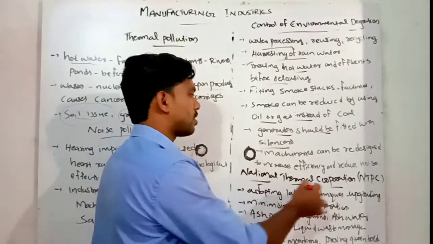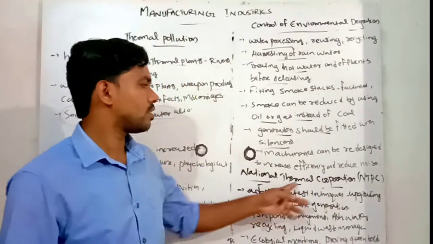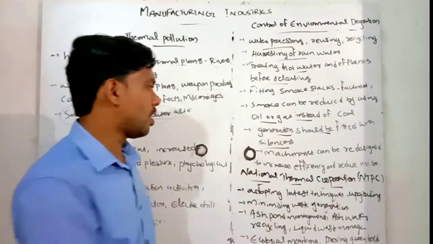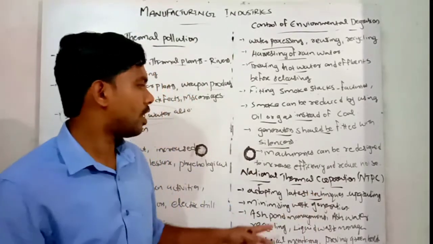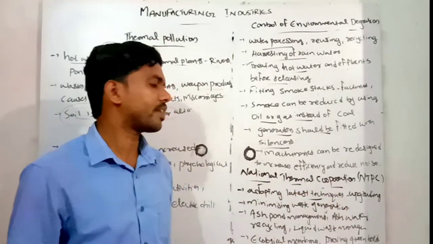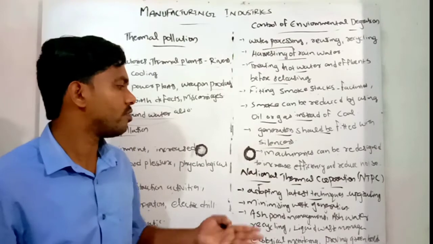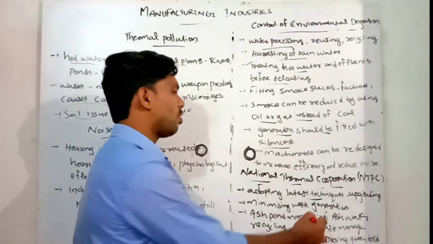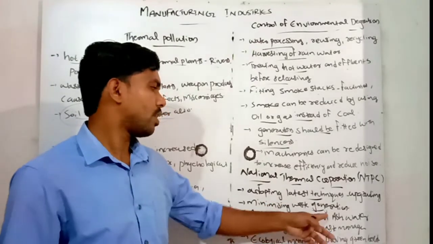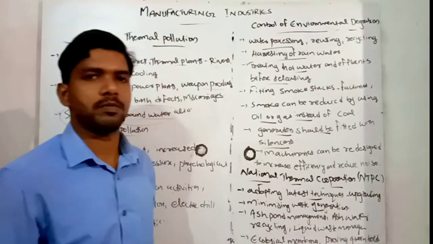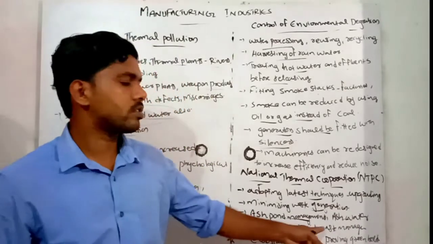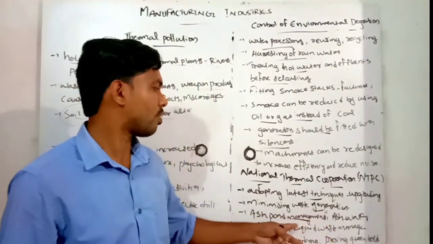Now the National Thermal Power Corporation (NTPC) of India suggested some methods to control pollution. First, adopting the latest techniques and technology and upgrading them, so we can control pollution. Then minimizing waste generation. Other methods are ash pond management, ash water recycling and liquid waste management to control pollution.